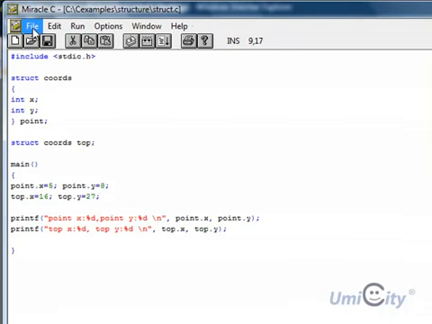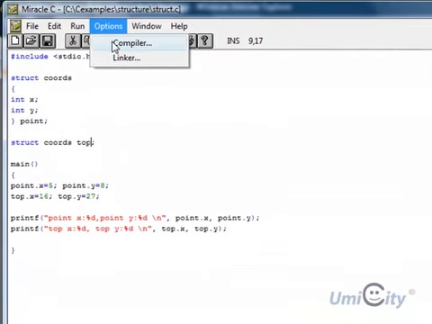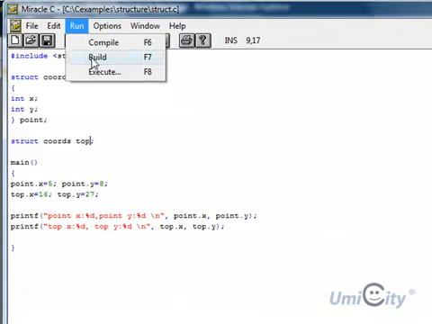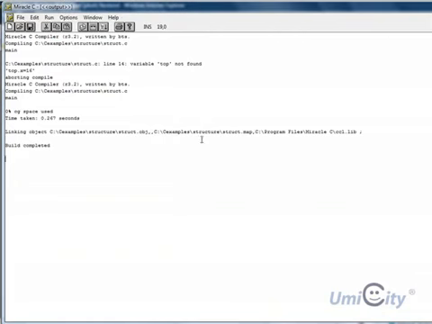Okay, we're going to save it, and we're going to compile, build. Okay, so it's completed. It worked fine.